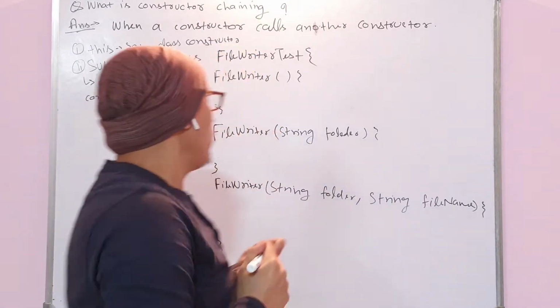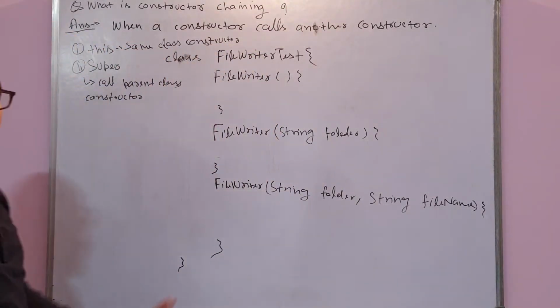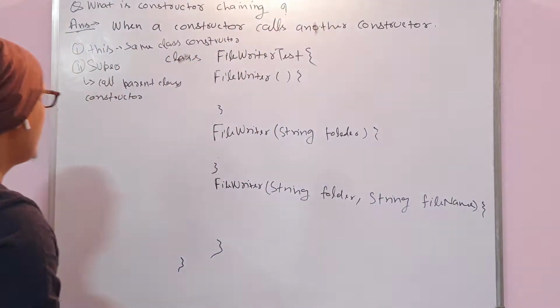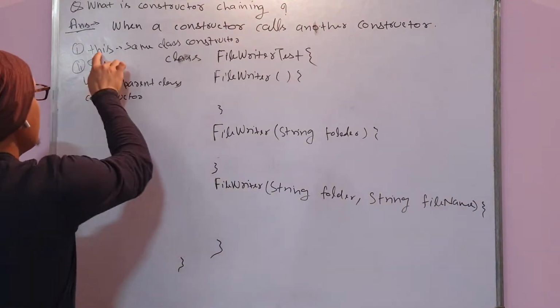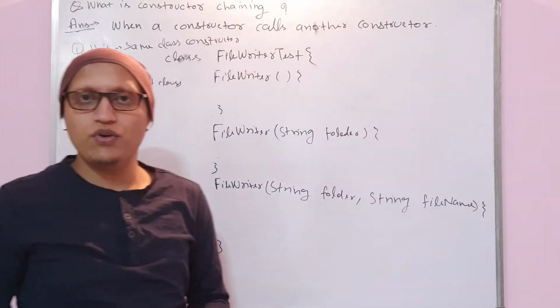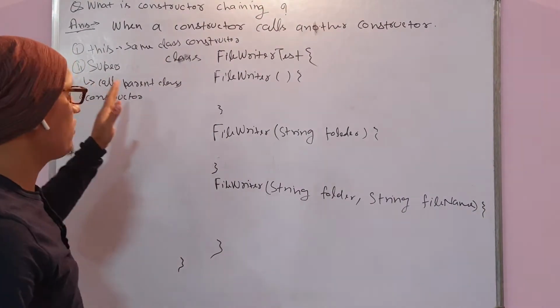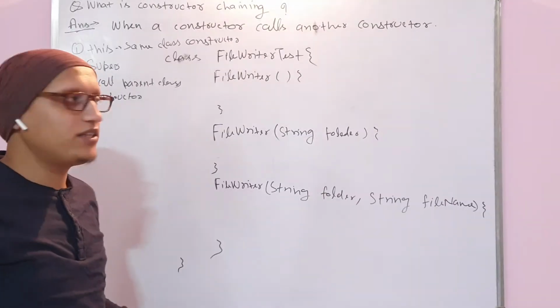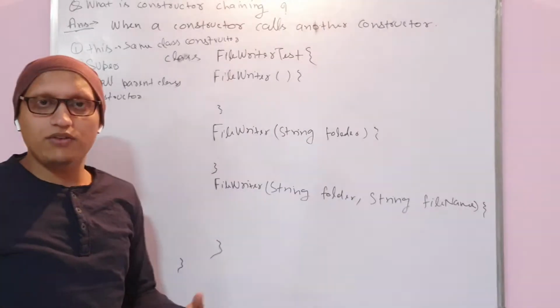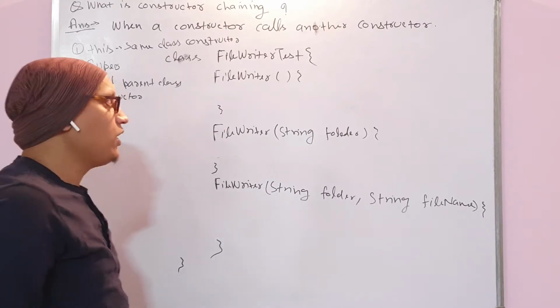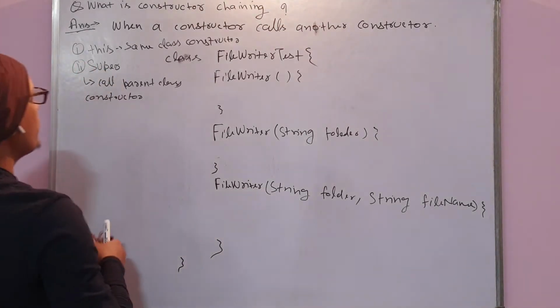Okay, so using this and super we form the constructor chaining. Now let's start with the this keyword. I will first give you one example for same class constructor chaining using the this keyword. Then we will go with the super keyword. So I'll give you one scenario.